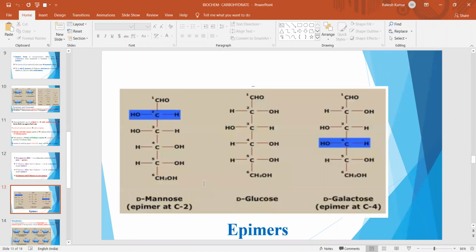Here you can see the basic difference in configuration at C2 of mannose and D-glucose, so they are epimers. And there is a difference in configuration at C4. The hydroxyl group is on the left side, and in case of glucose, it is on the right side. So D-glucose and D-galactose are epimers of each other. But D-mannose and D-galactose have no epimer relationship like this. Both of them are epimers of D-glucose only.